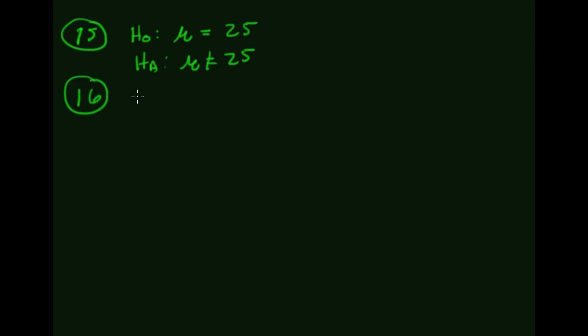Okay, so we have a claim here. It takes a worker on average 25 weeks to find work once they become unemployed. The null... Ooh, I did these in the wrong order. Sorry about that. I did 20 before I did 15. It's okay. We'll get there. So I'm back to problem 15. The null hypothesis here is that the mean is 25. The alternate hypothesis here is that the mean is not 25. Number 16, this is a two-tail test.